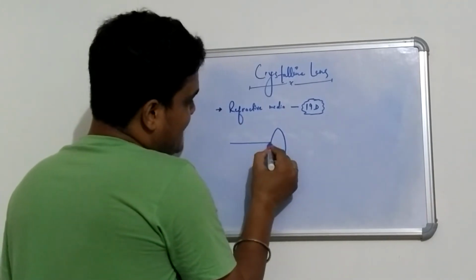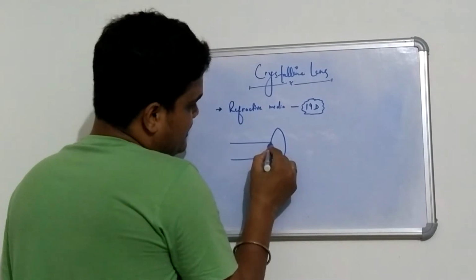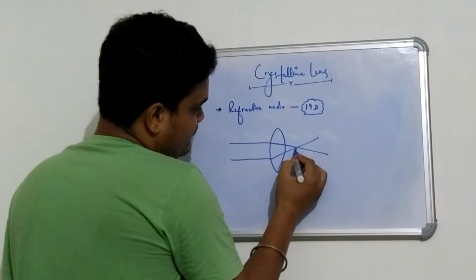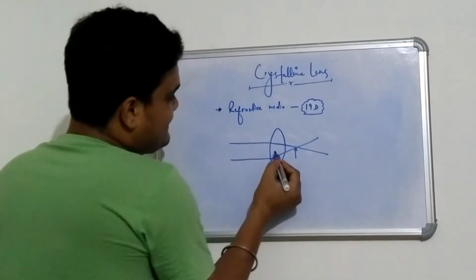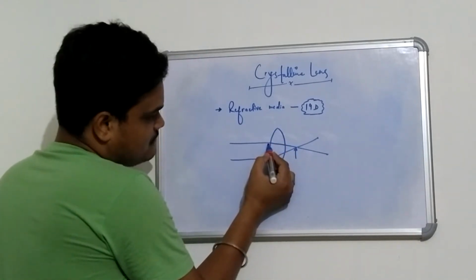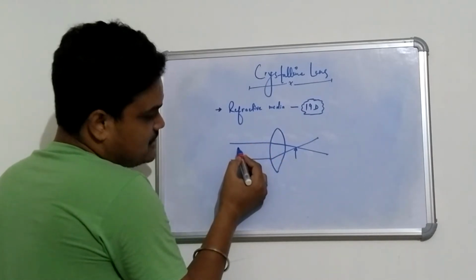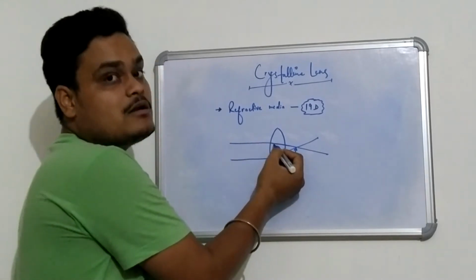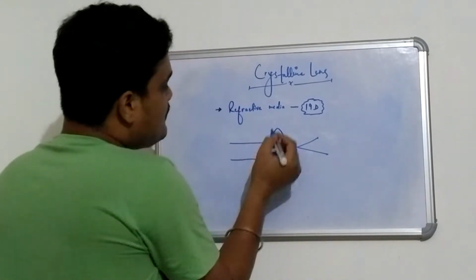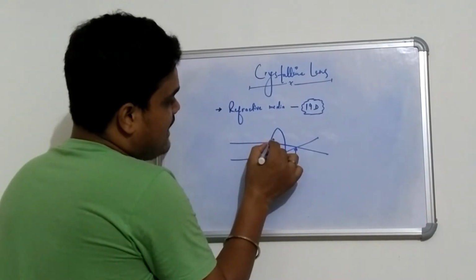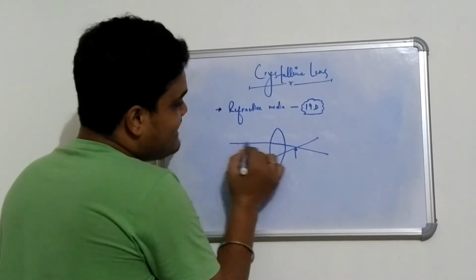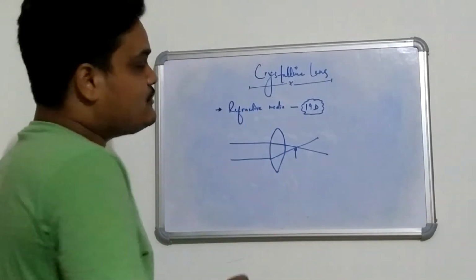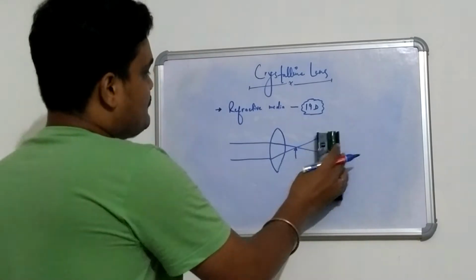Whenever the light comes from infinity, it will bend, and the ability of the crystalline lens to bend the light which comes from infinity is the phenomenon called refraction. So the crystalline lens has the ability to refract the light. That is why it is one of the refractive media, and it has about 19 diopter of refractive power.